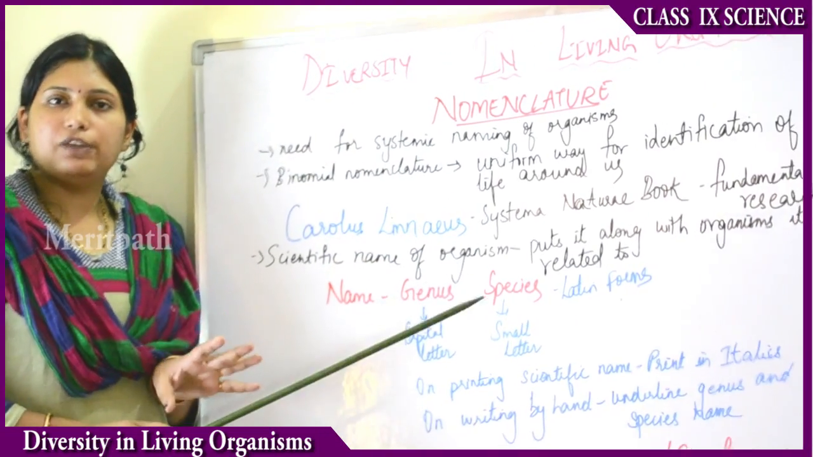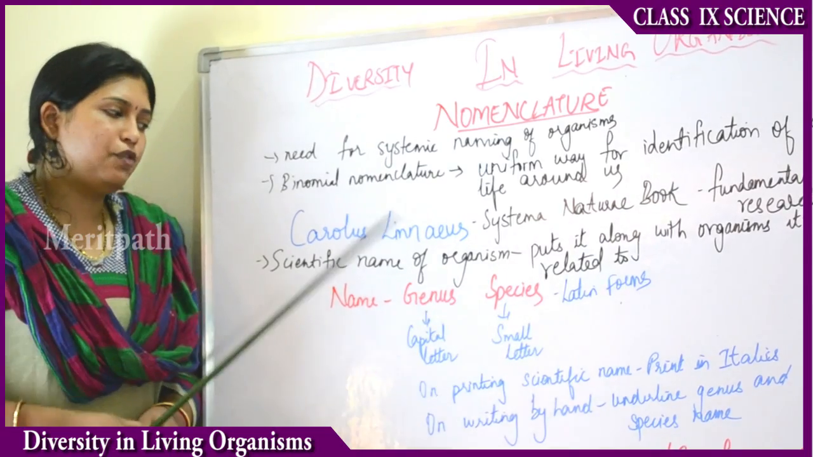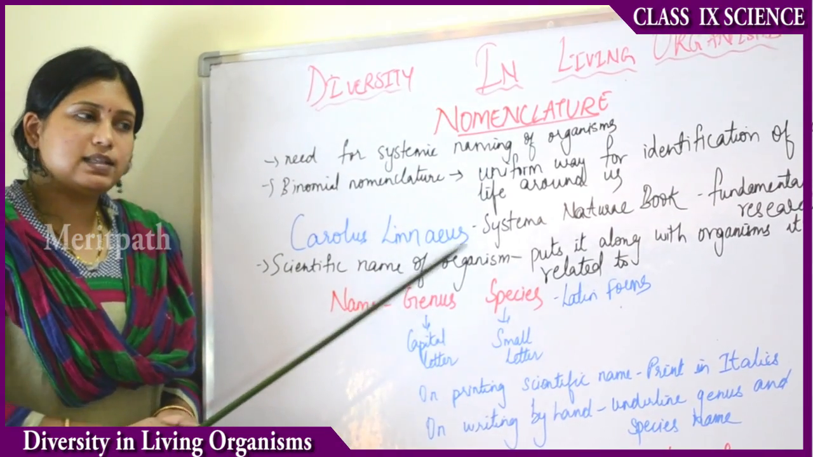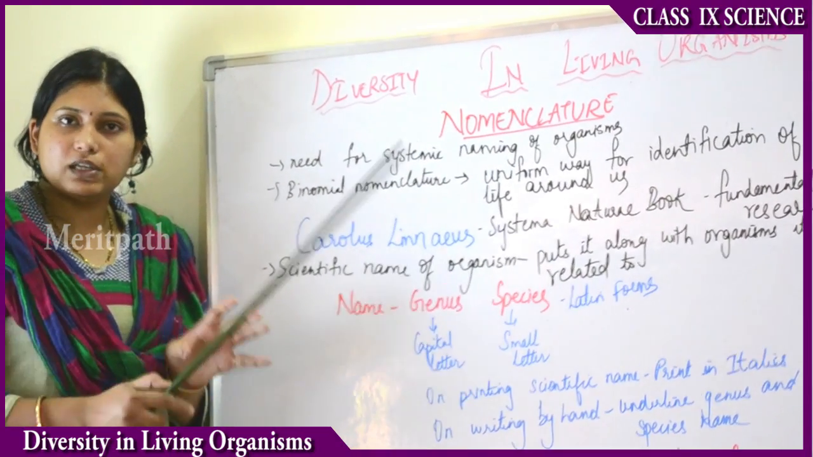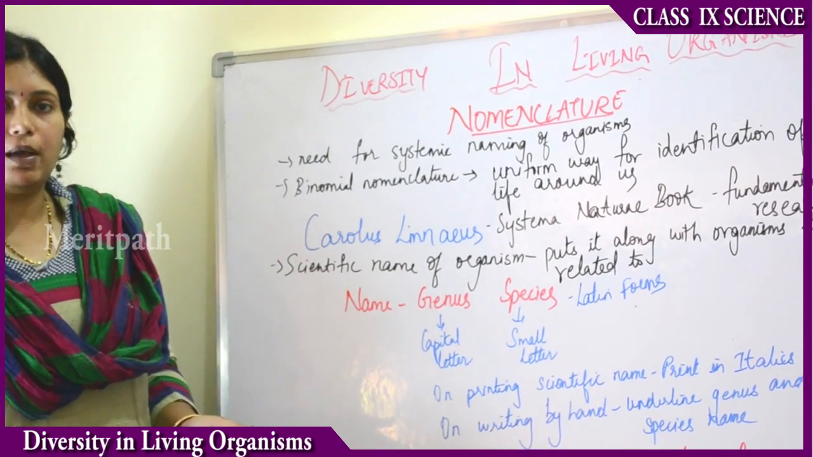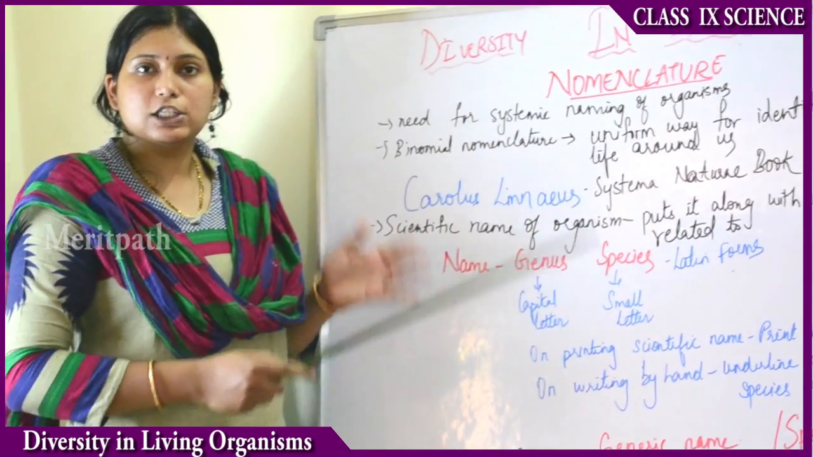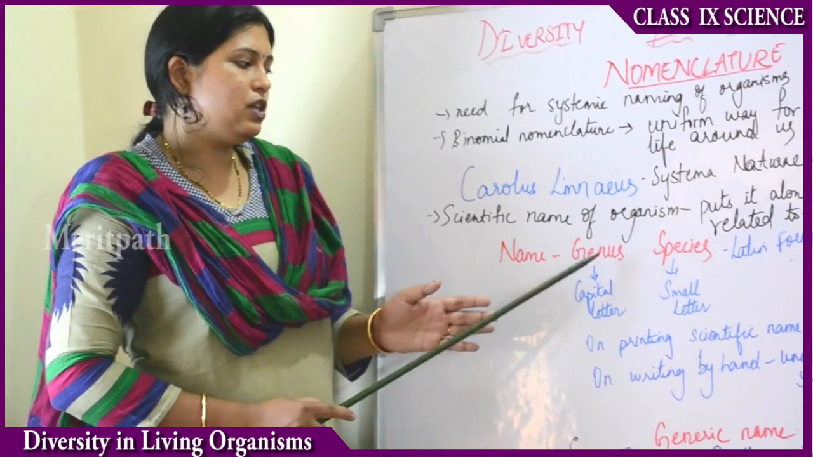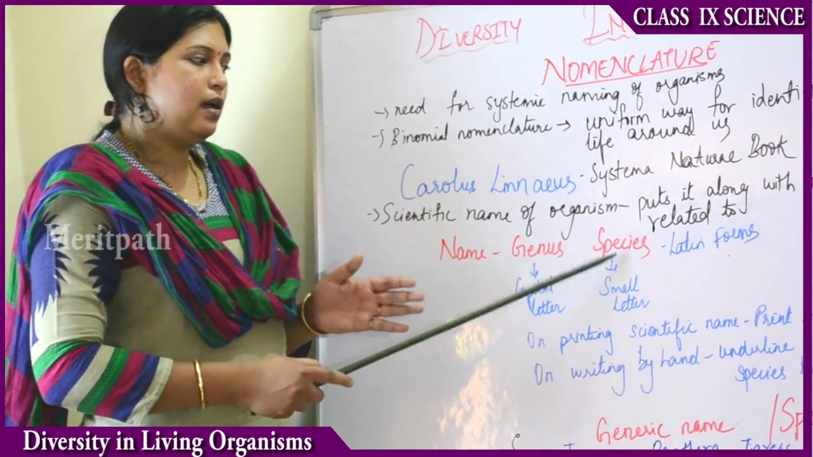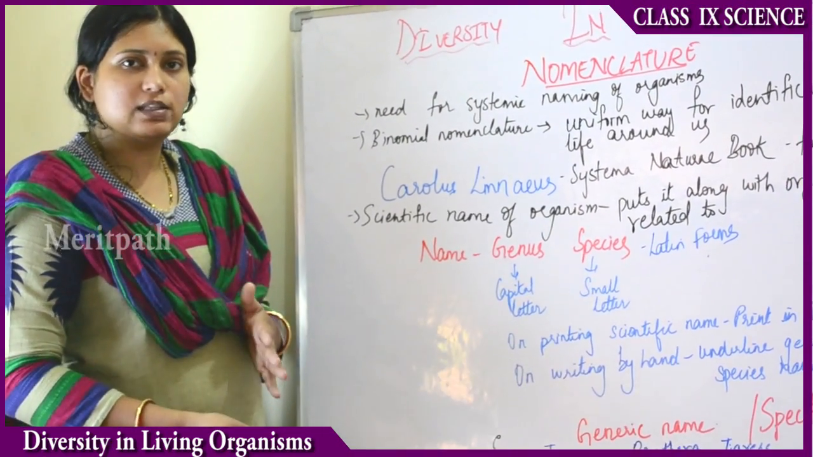So every scientific name will have two words. The first word is called genus and the second word is called species. The first word indicates the genus of that family. The second word indicates the species of that organism. Genus tells which family it belongs to, and species tells what type of organism it is.